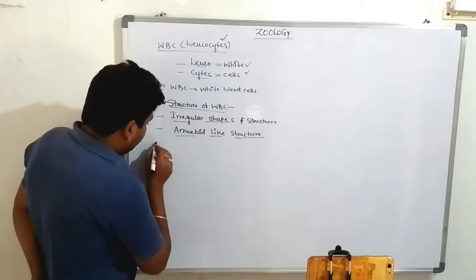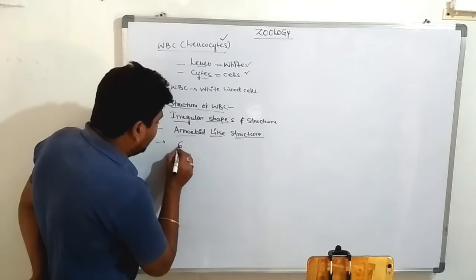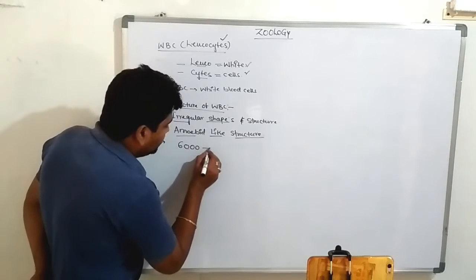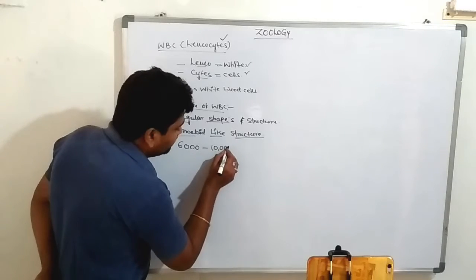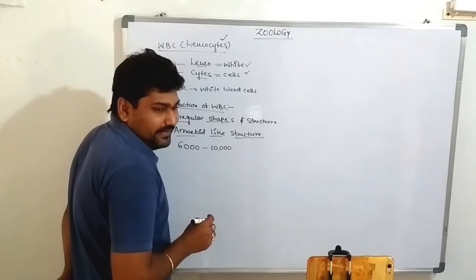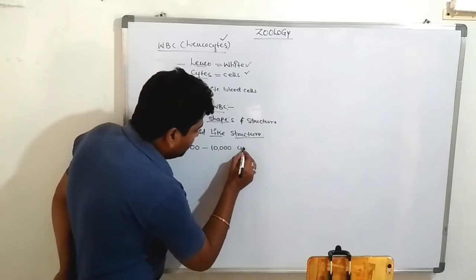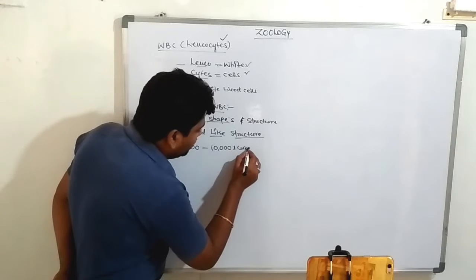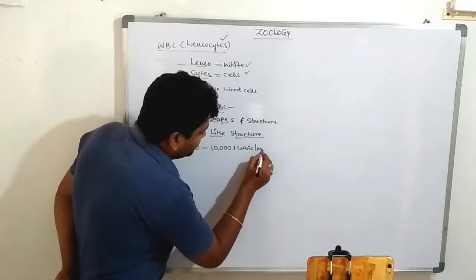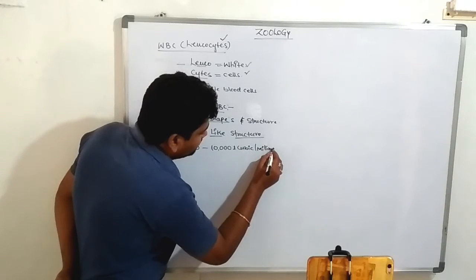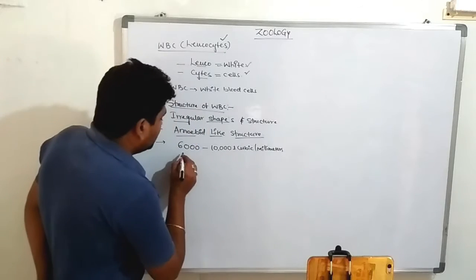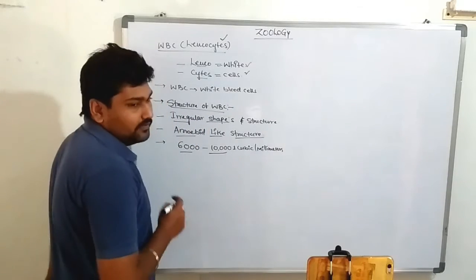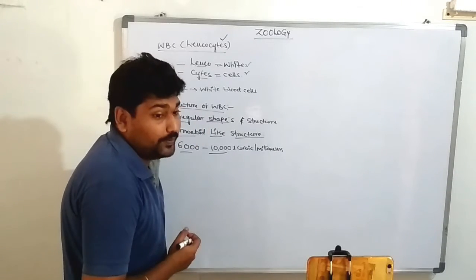These are approximately 6,000 to 10,000 per cubic millimeter. How many? 6 to 10,000 WBCs are there in 1 cubic millimeter.